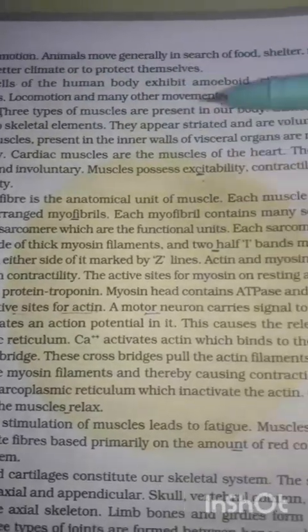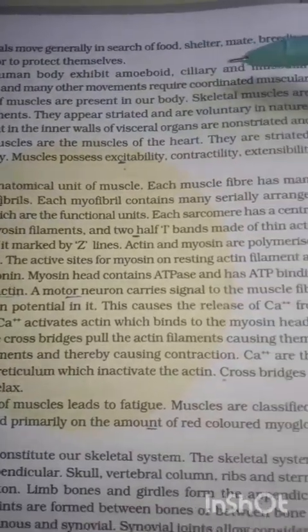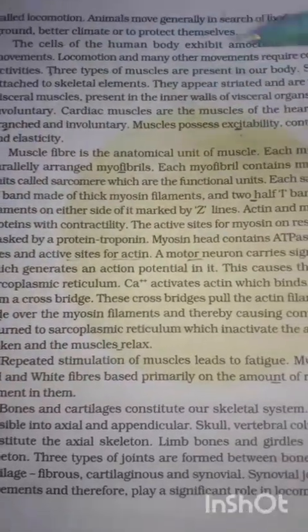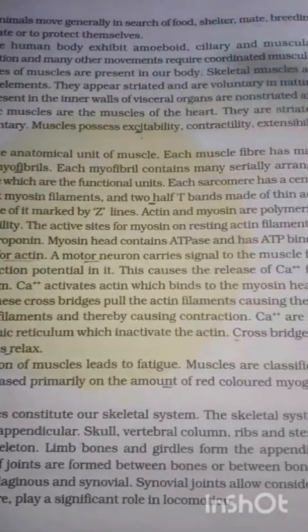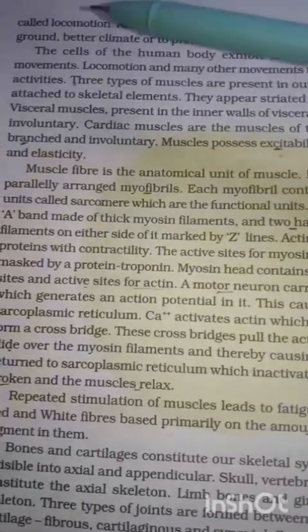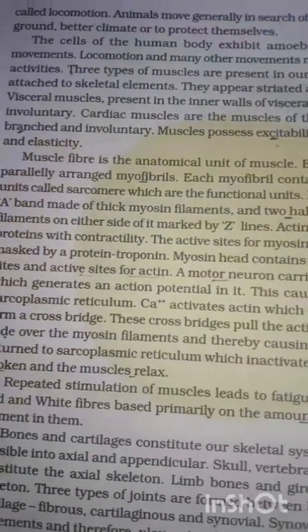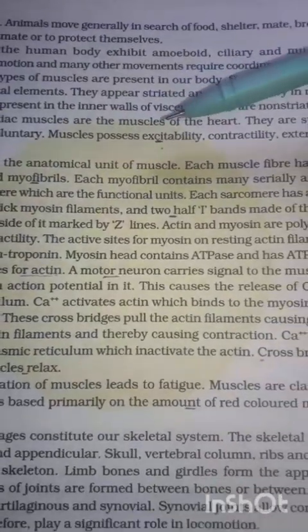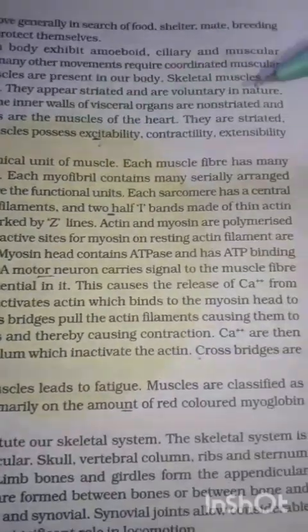So the cells of the human body exhibit amoeboid, ciliary and muscular movements. Muscles are also excitable, they also get excited.